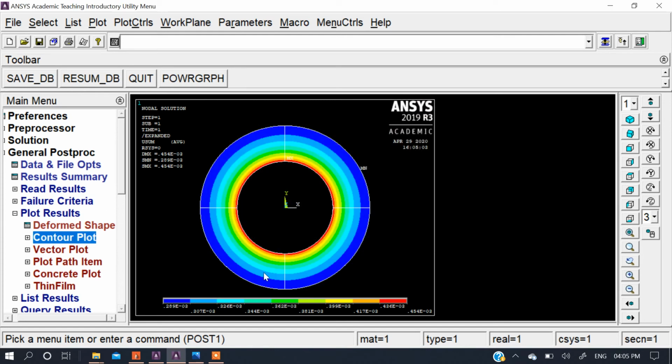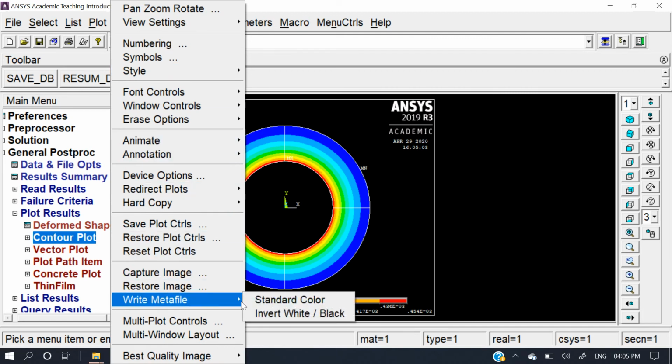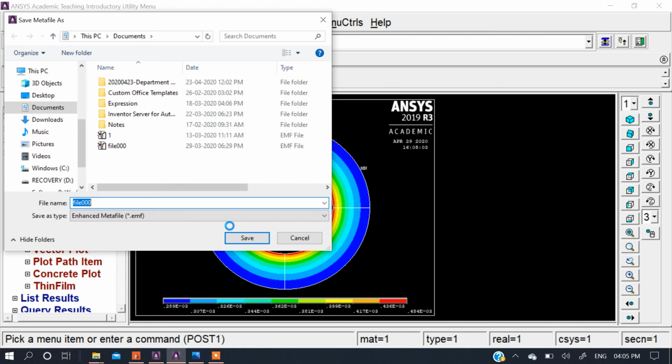So in this way, your entire pressure vessel can be analyzed. Okay, I have drawn only this part, but ANSYS uses the symmetricity, and I plotted the other quadrants also. So in this way, you have to take the snapshot of this, going to the write metafile, invert white and black, and use this.